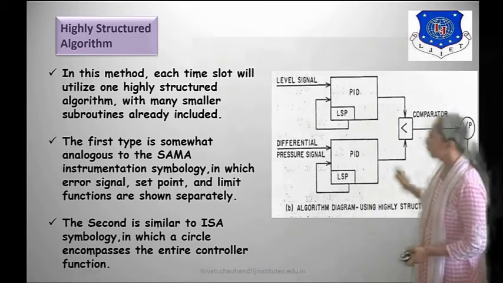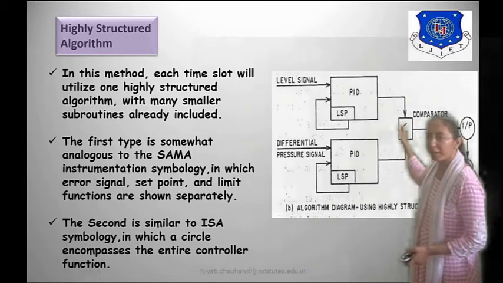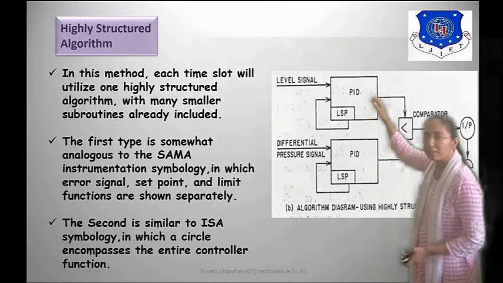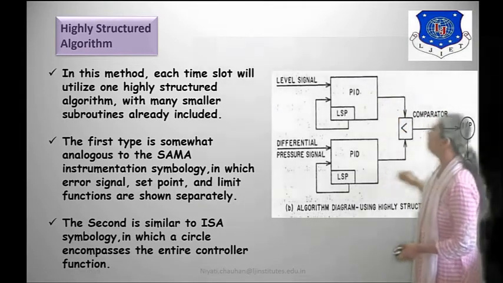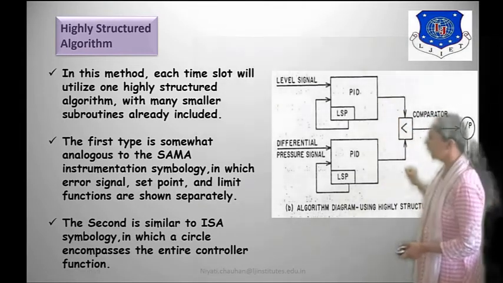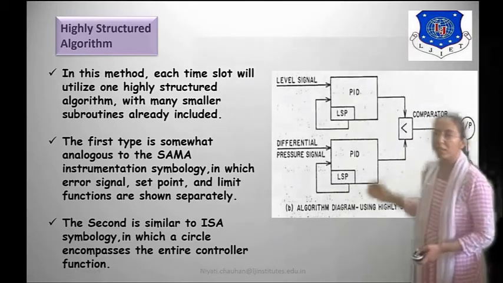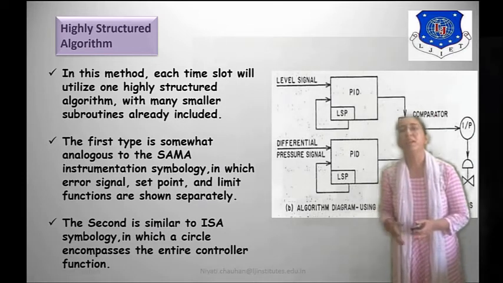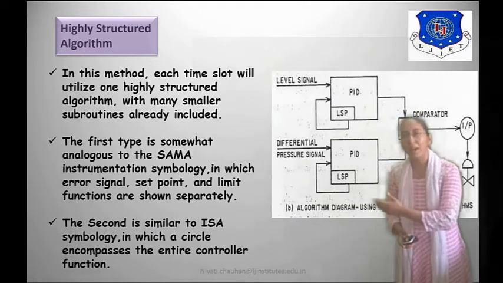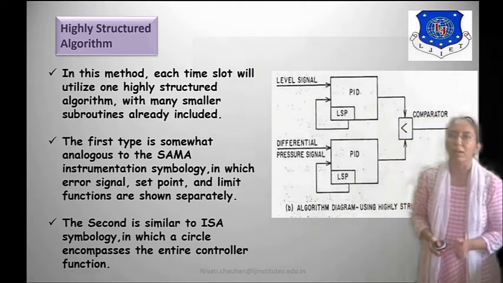Both signals are sent to the comparator. The comparator's signal is sent to the input, and through the input the signal is sent to the control valve.